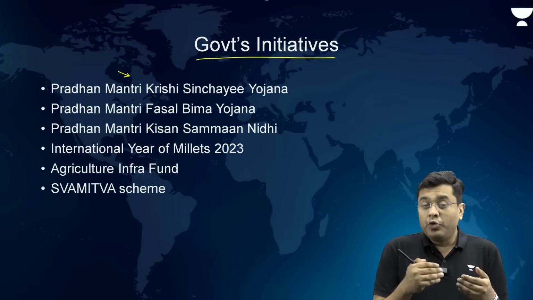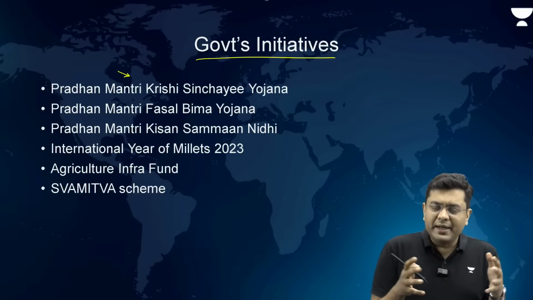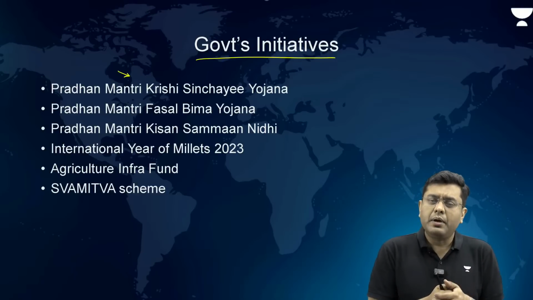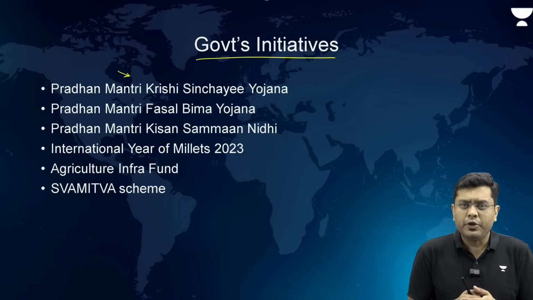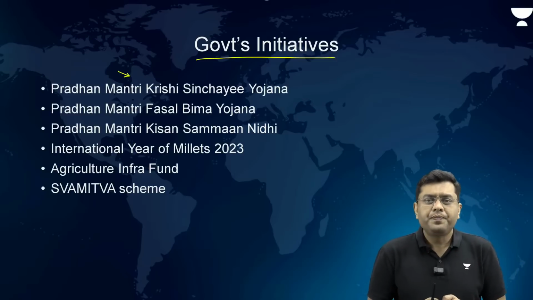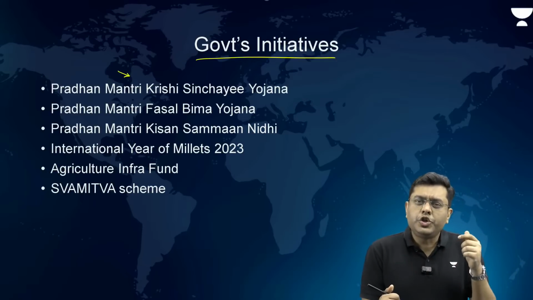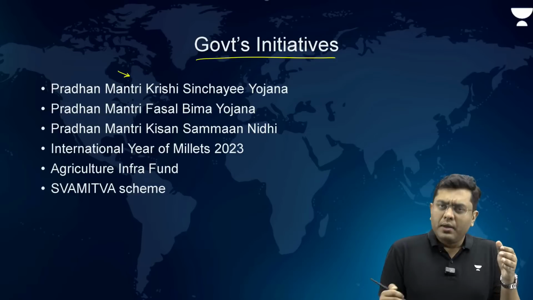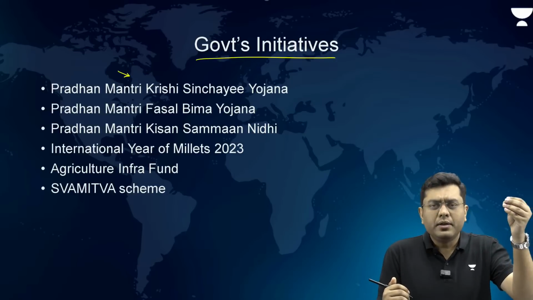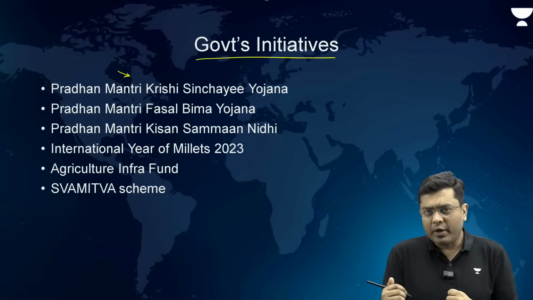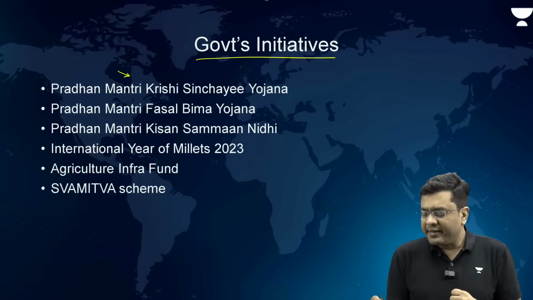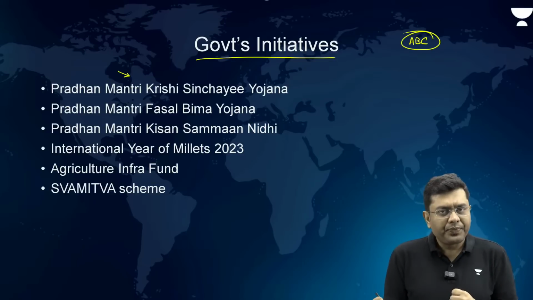Now, Down to Earth had carried out a detailed study about the Fasal Bima Yojana, and it was found that in many cases, when the insured, for example, as a farmer, I have taken the insurance from a particular organization, let's suppose an organization ABC.